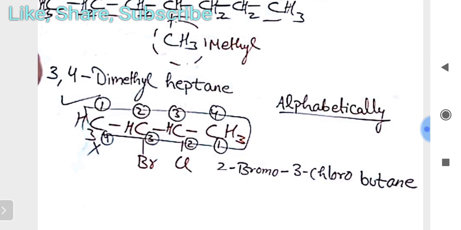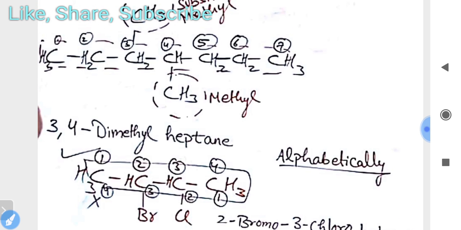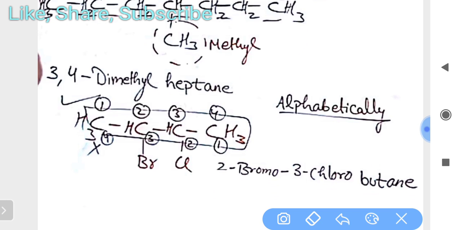Suppose there is something different. Two different groups are attached. One is bromo, one is chloro. In the first example, two methyl groups were attached, but here one is bromo and one is chloro.